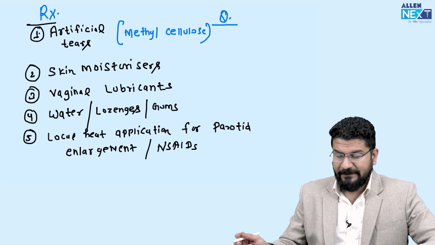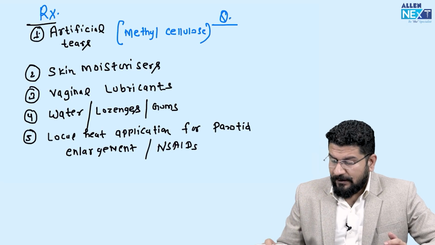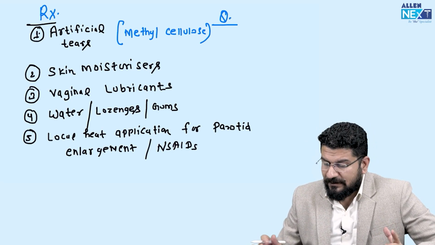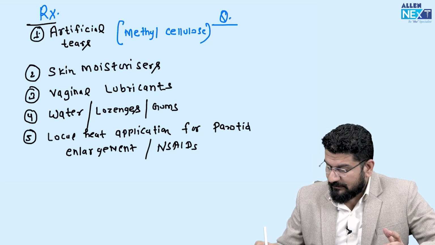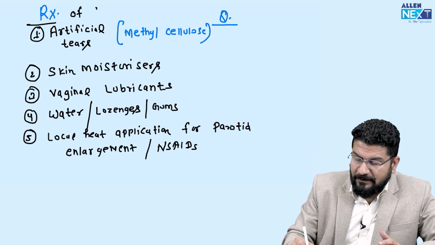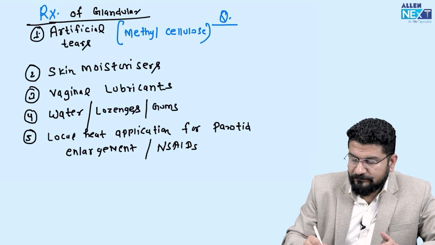So this is how we treat. But simultaneously, we should also treat extraglandular components. So this is how we treat glandular issues.